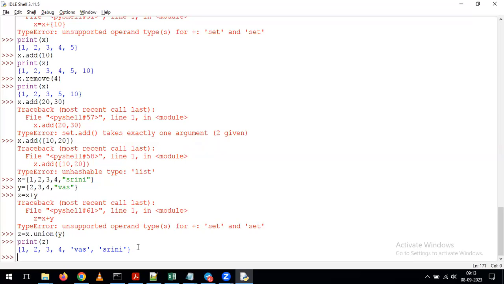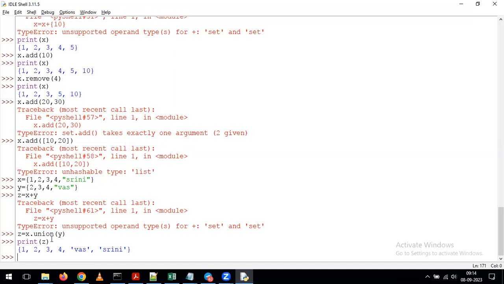Duplicate, it keeps only unique values. So at the beginning we discussed, right? As part of discussing the set operator, we discussed that set will not display the duplicate values. When we are performing the merging operation, 1, 2, 3, 4, comma 2, 3, 4, indirectly 2 is a duplicate, 3 is a duplicate, and 4 is a duplicate.